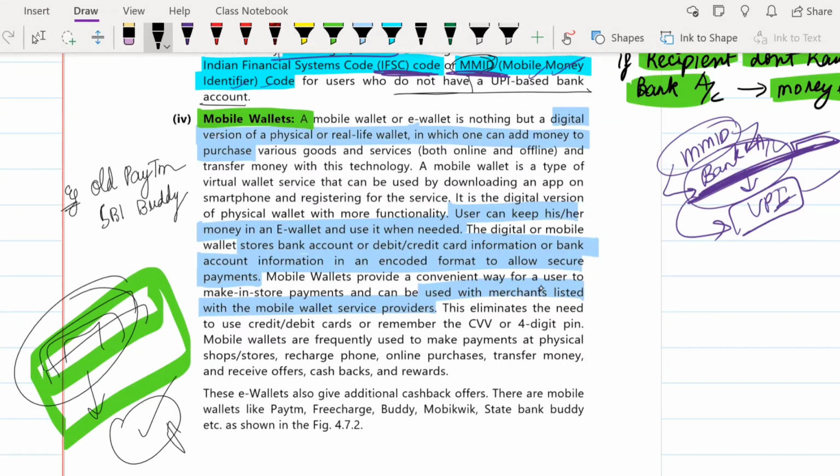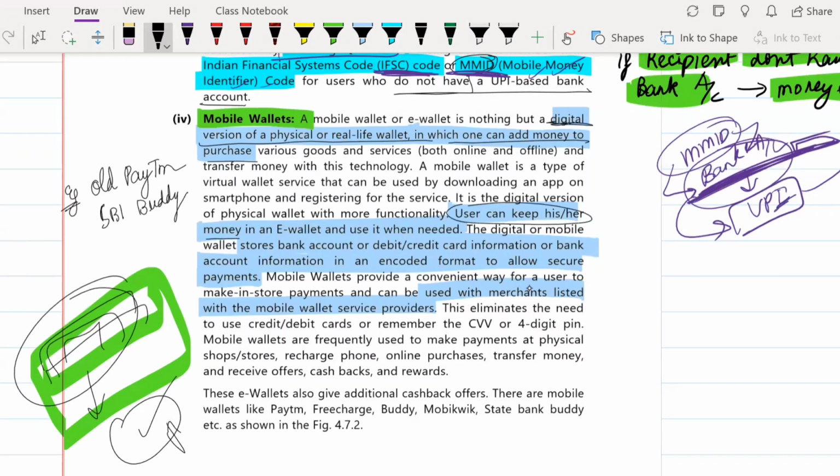And using that mobile wallet, for example Paytm, the older version of Paytm, now they have the linking to bank accounts, but the older version of Paytm was a perfect example of an online wallet, in which you can recharge your money and keep it, and whenever you want to make a transaction, you can use that Paytm wallet to make payments. So it is a digital version of a real life wallet, in which one can add money and purchase.